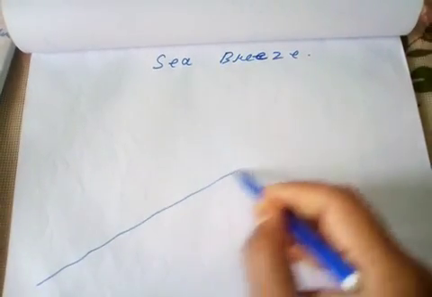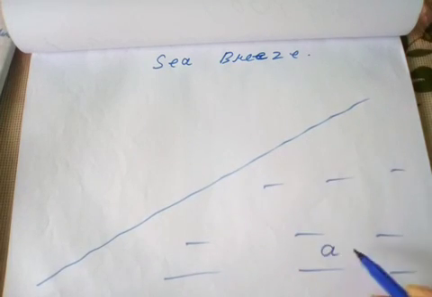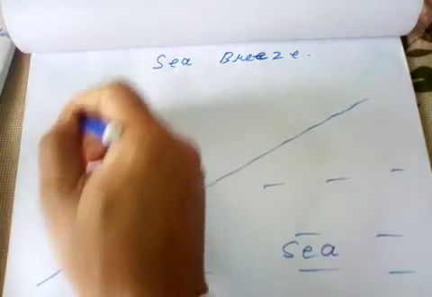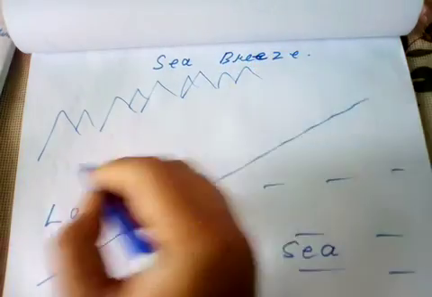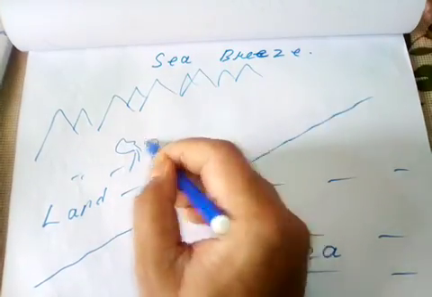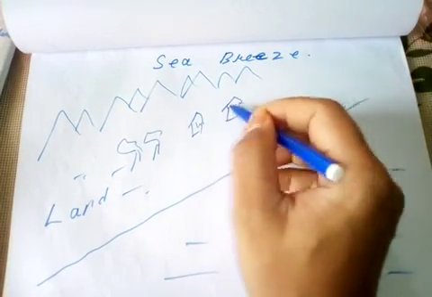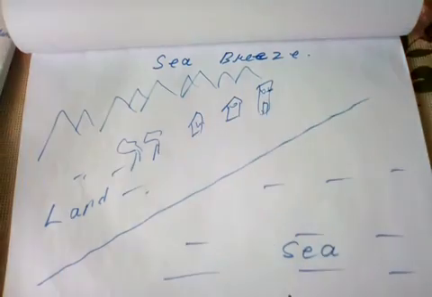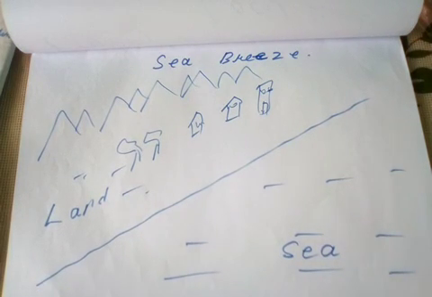If we take a surface area, this is the sea and this is land. The land contains various topographical features like hills, mountains, plains, plateaus, and forests. People are constructing their houses in their places, buildings are there. In this way, lands are covered by various topographical features of the earth's surface, whether man-made or natural.